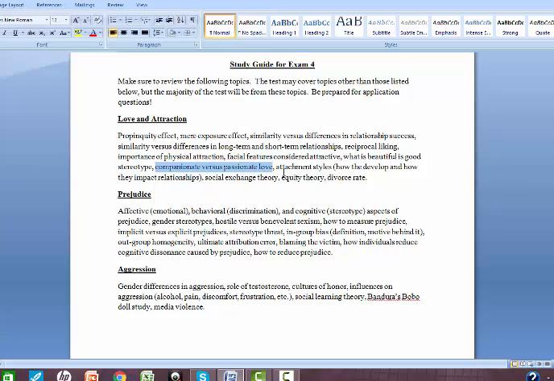Attachment styles, we talked about how they develop and how they impact relationships. We said that individuals who have secure attachment styles probably had healthy relationships with their parents and are more likely to go on and have successful, trusting relationships with others. We said that individuals who have that anxious, ambivalent style might have had inconsistent parenting, so sometimes they received affection, sometimes they did not, which makes them be very anxious and clingy in their own relationships.